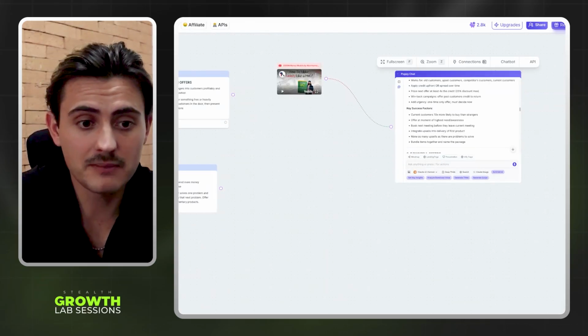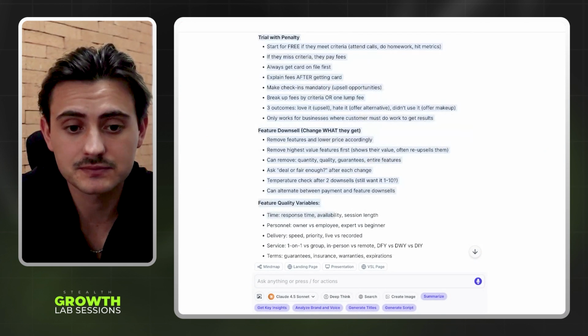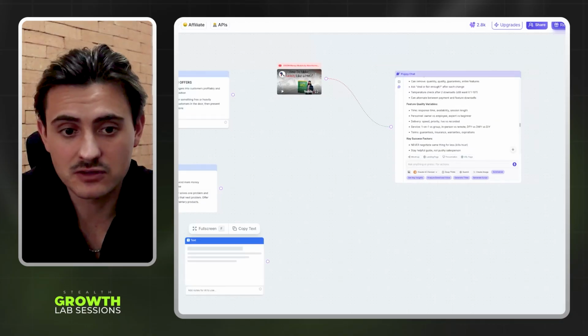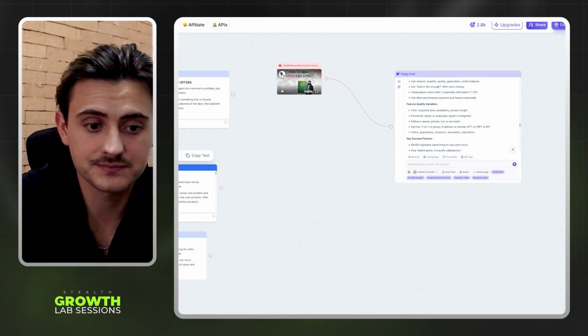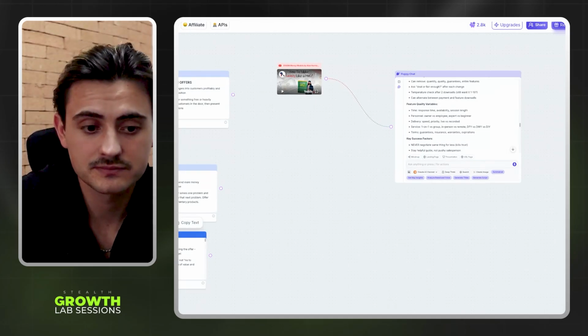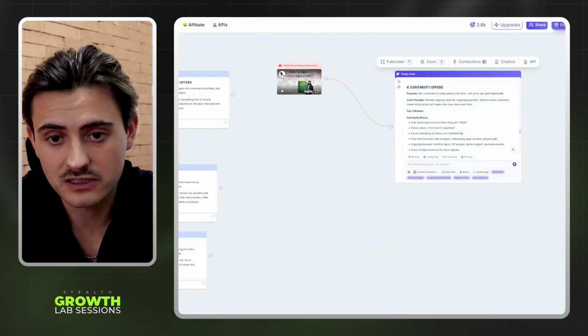We want to make it into bite-sized pieces so we can get more quality output. All right. So you can see each individual one. I just paste it. Boom, boom, boom, boom. We have attraction offers. We have upsells, downsells, and then we can do the continuity aspect here as well.